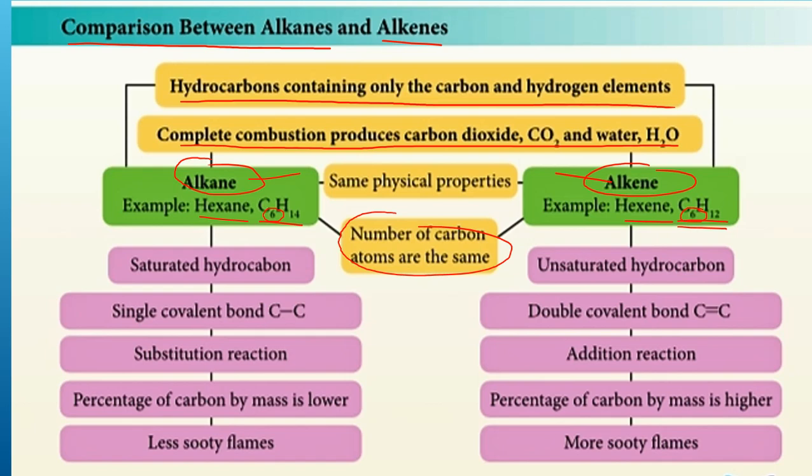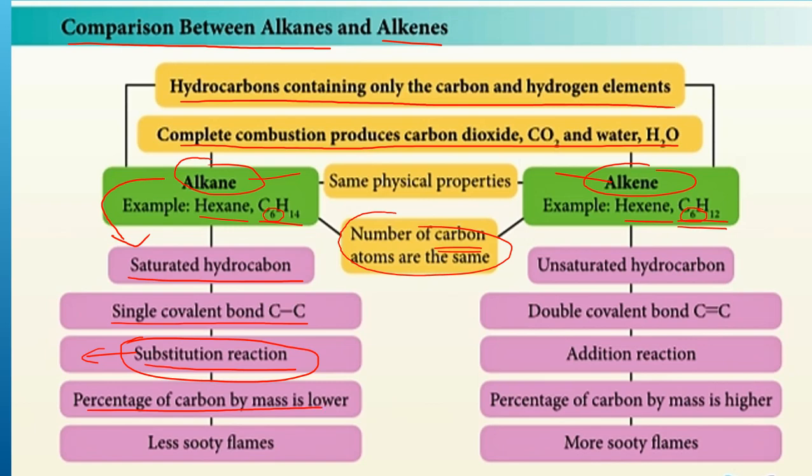Okay, the carbon atoms are the same. The difference is that alkane is a saturated hydrocarbon, with single covalent bond C-C between the carbon atoms, and it undergoes substitution reaction. Both also undergo combustion, but this one undergoes substitution reaction.